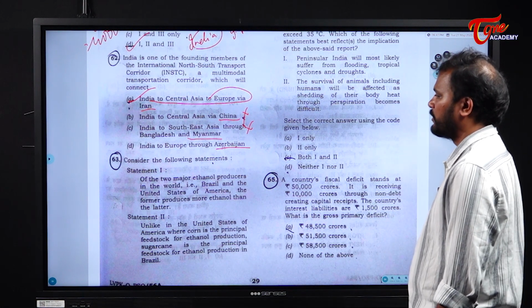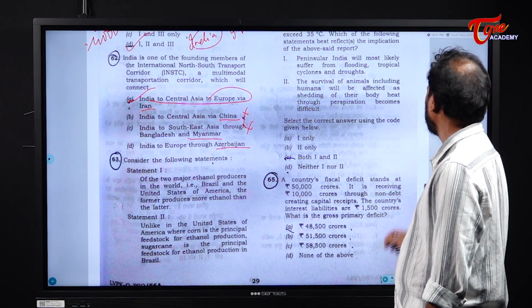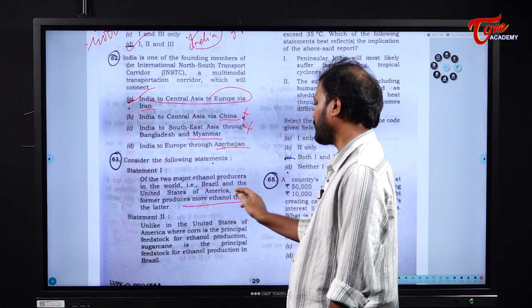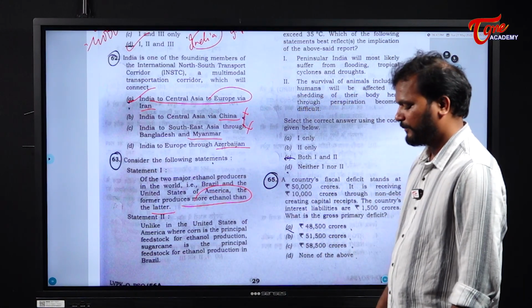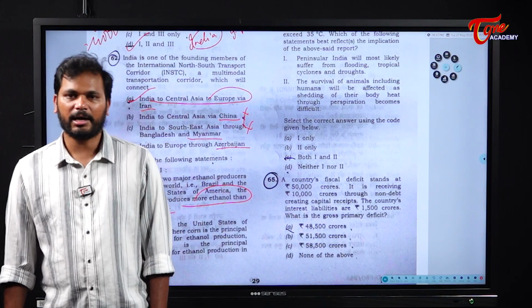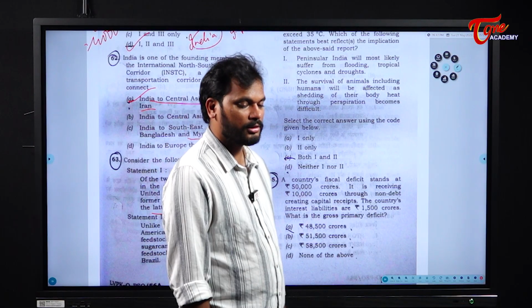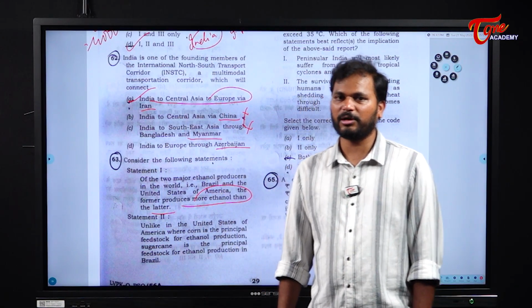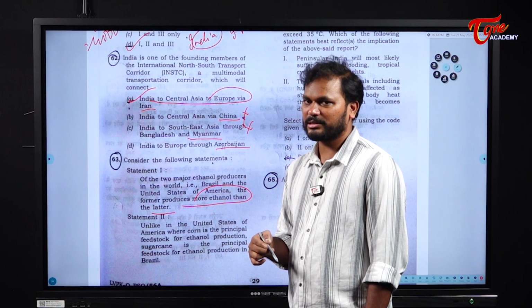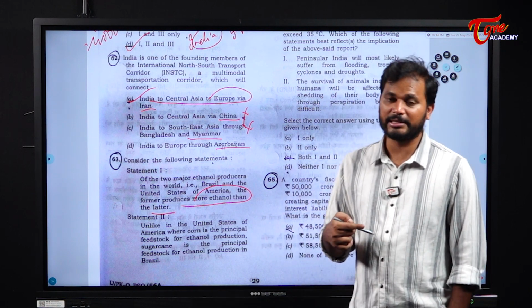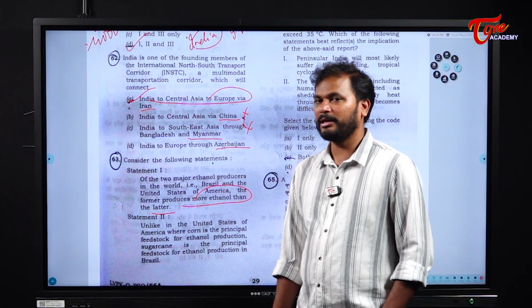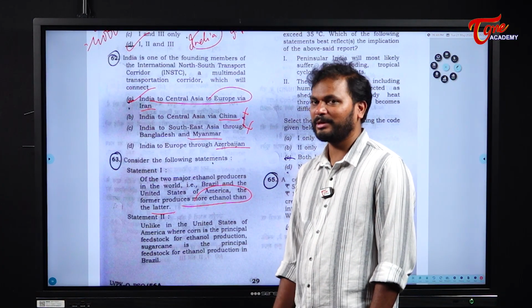Consider the following statements. Of the two major ethanol producers in the world, that is Brazil and the United States of America, the former produces more ethanol than the latter. See, at least previously there used to be USA's interference in those countries which have a high amount of crude oil, or the countries which are producing a large amount of petroleum based fuels. At least now that has decreased because USA has discovered its own ethanol reserves. As a consequence, the USA presence in other countries which primarily produce large amounts of petroleum has decreased.